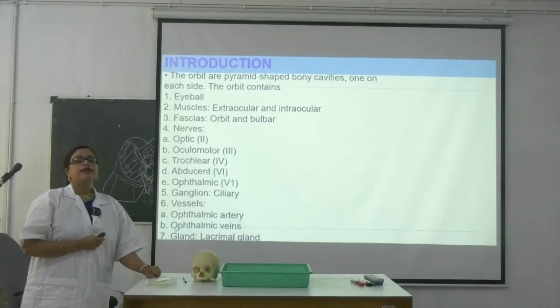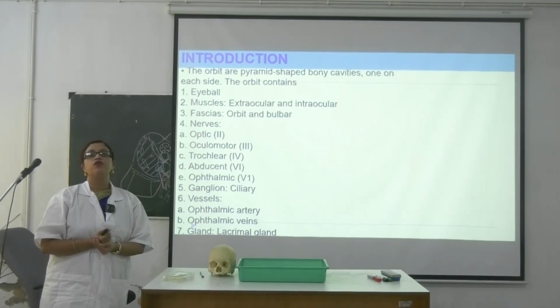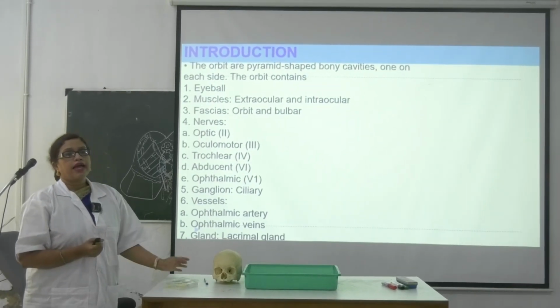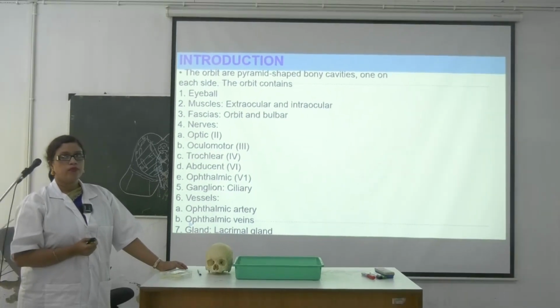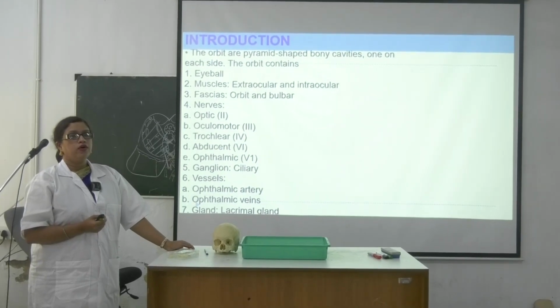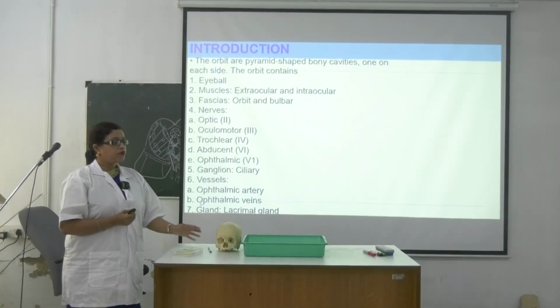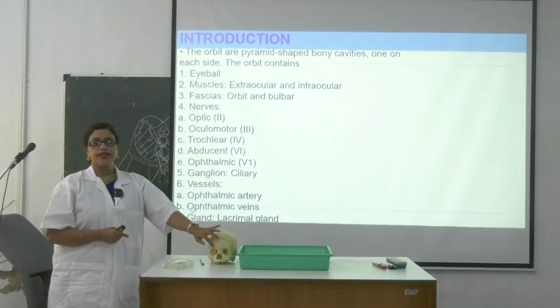Okay, what are the other things? Write it down, where is the situation of lacrimal fossa? Where does the lacrimal fossa stay? See over here, lacrimal fossa is situated on the medial side.